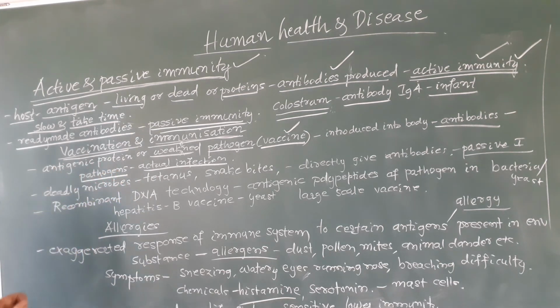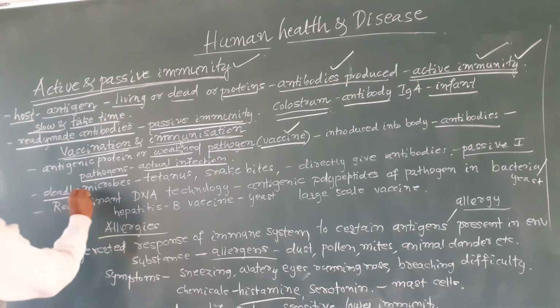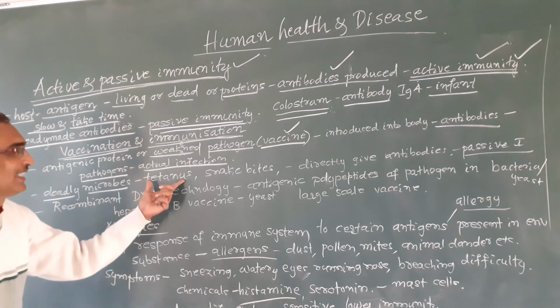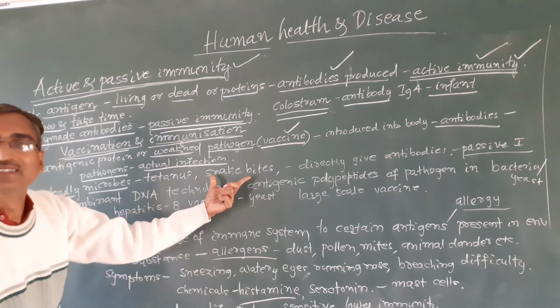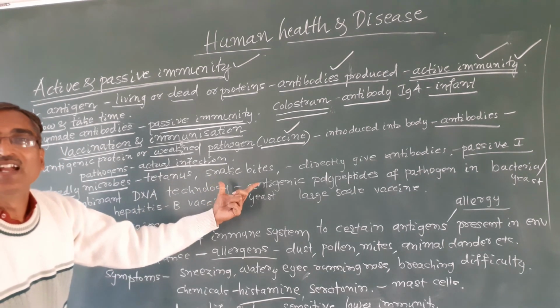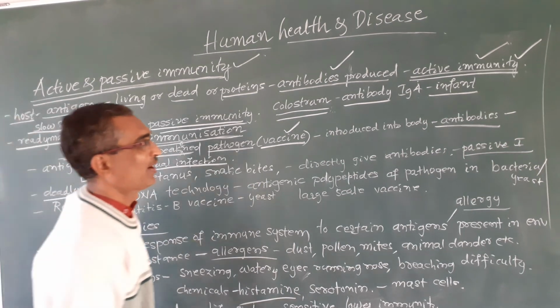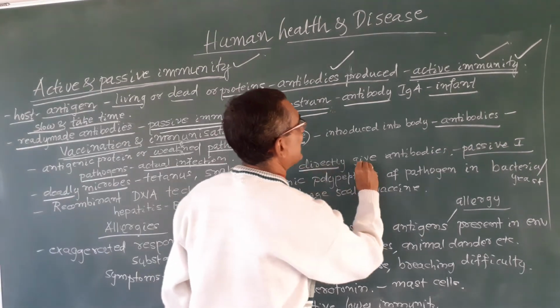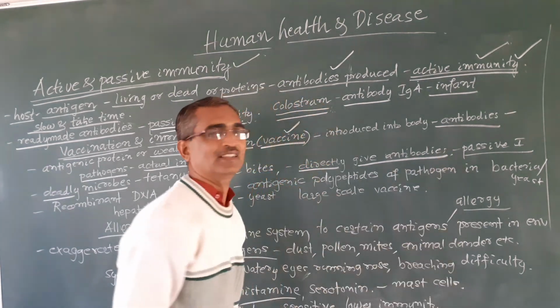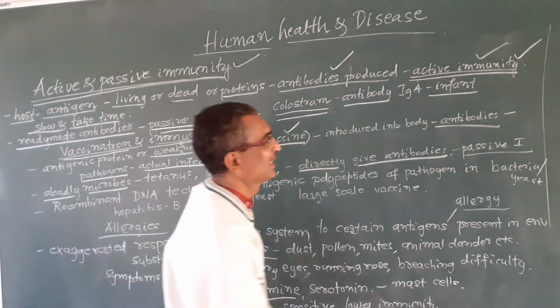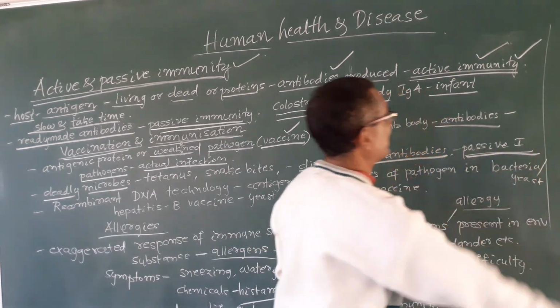And you see, in certain cases, like deadly microbes such as tetanus, or snake bites, in such a situation, what happens? Antibodies are given directly, and it is passive immunization.